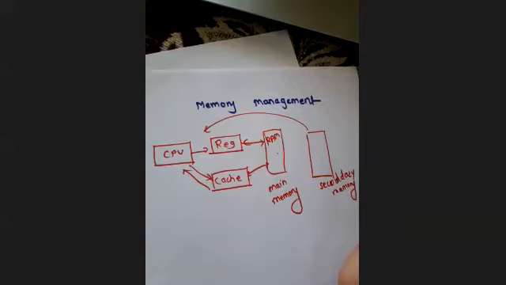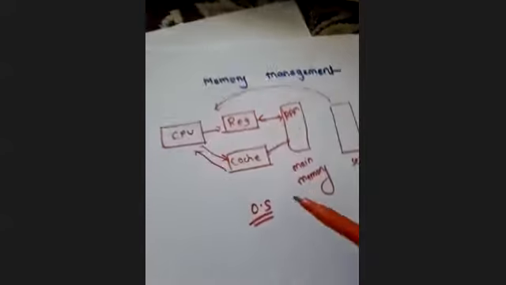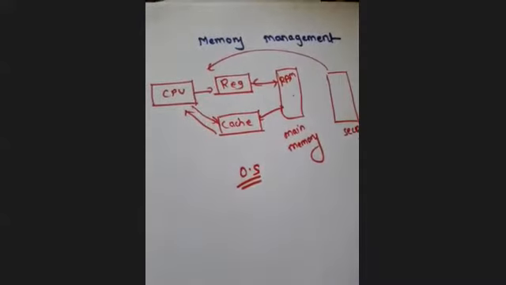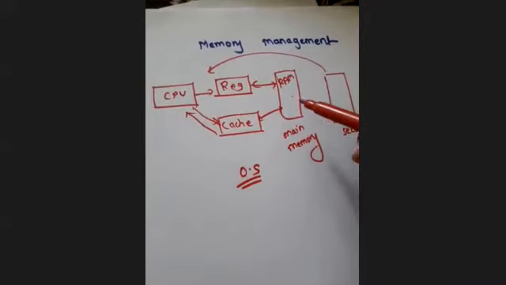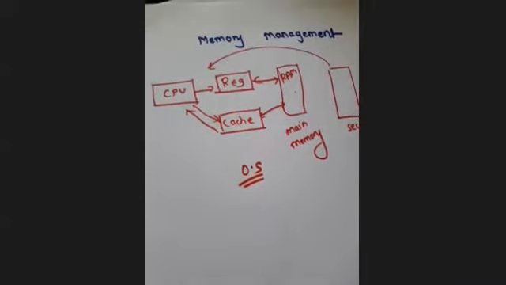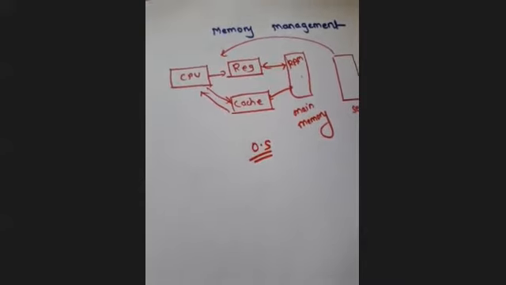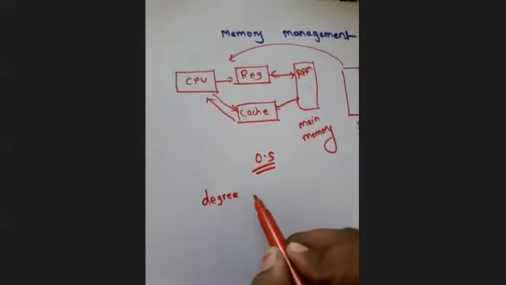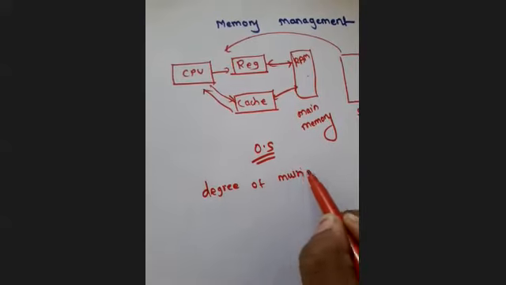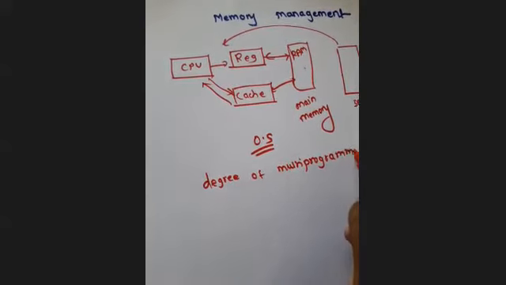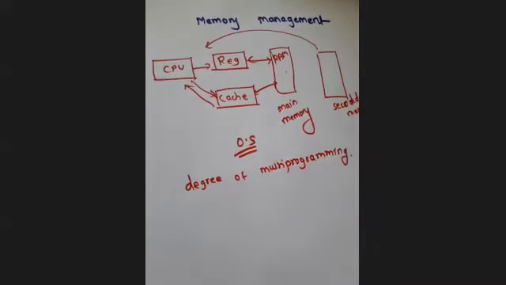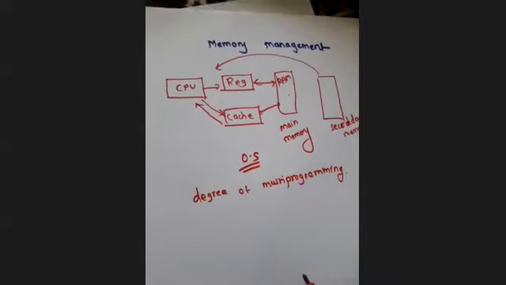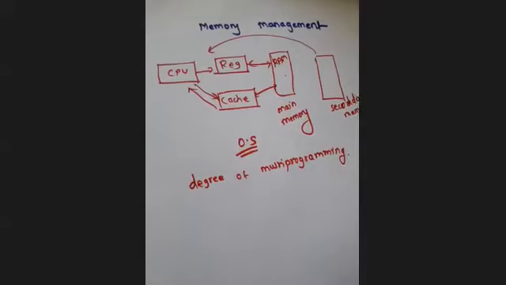The registers and cache are also the responsibility of the operating system, but the main thing to deal with in memory is RAM, because from here all the processes go to the CPU, and everything will be executed here. And if you remember, there is one concept which is called degree of multi-programming. What is degree of multi-programming? The number of processes residing at the same time in memory is called the degree of multi-programming.